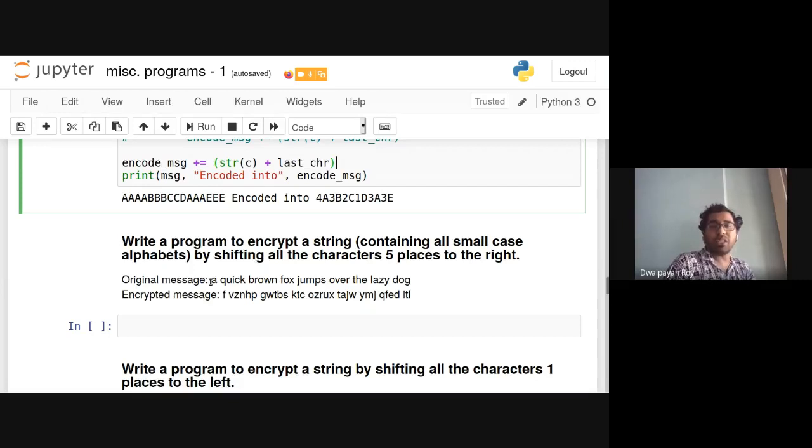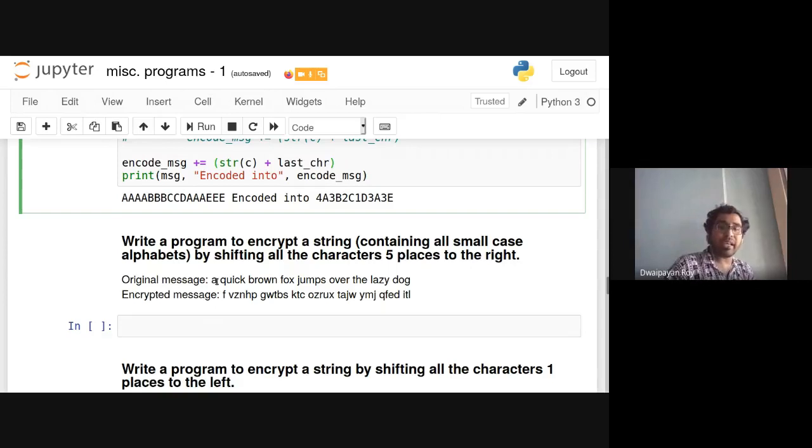This is the original message, a quick brown fox. Basically, I need to encode this message. A is shifted, A is converted to F, Q to V. So basically, it is shifted 5 places: A, B, C, D, E, F.